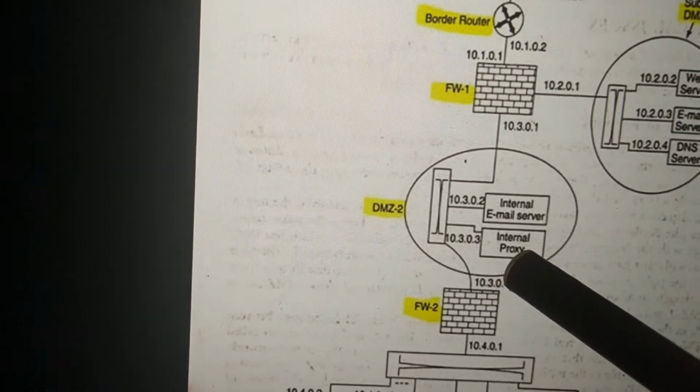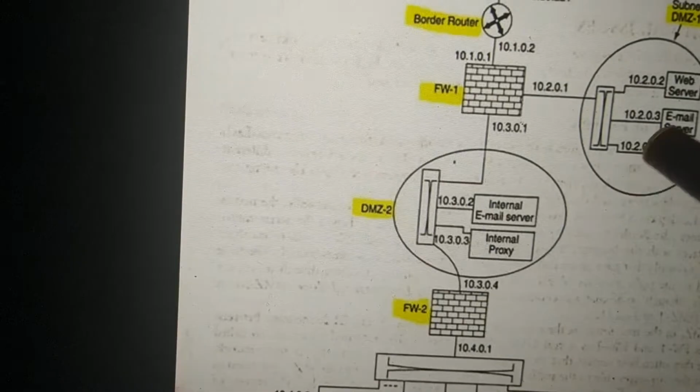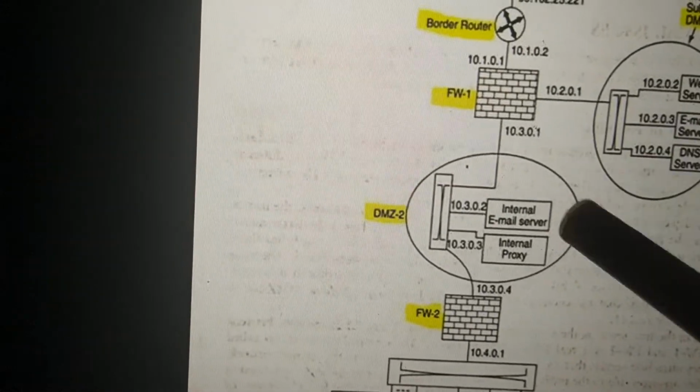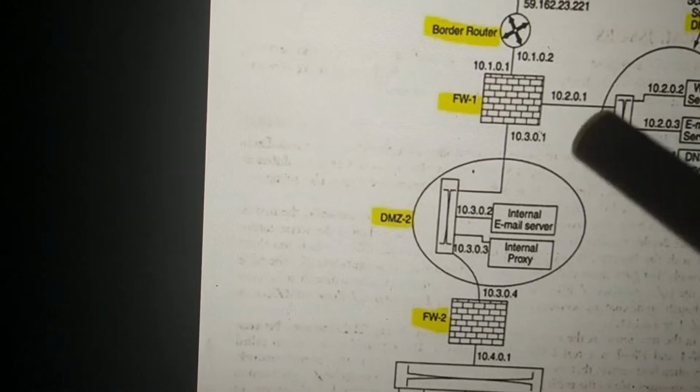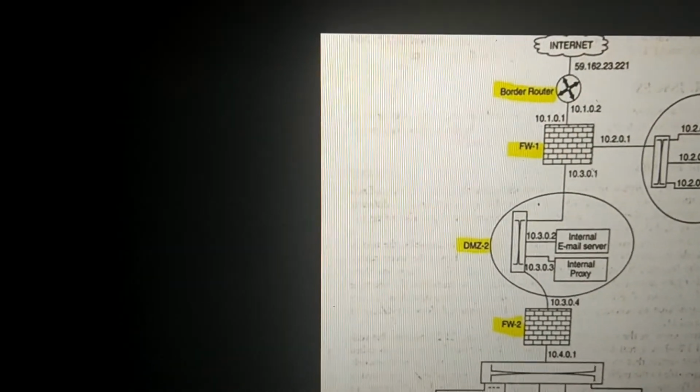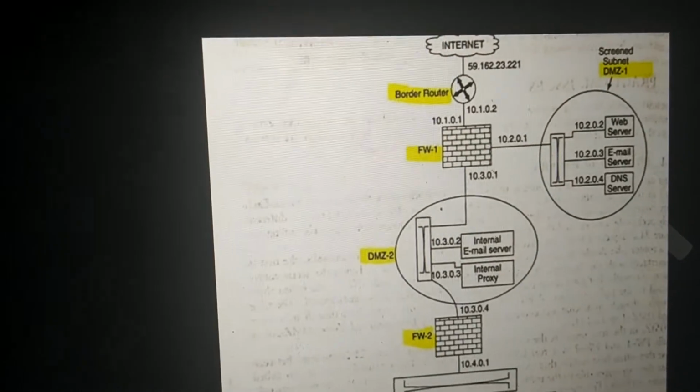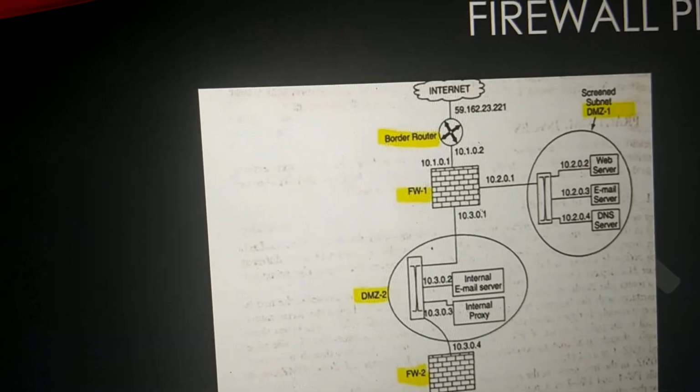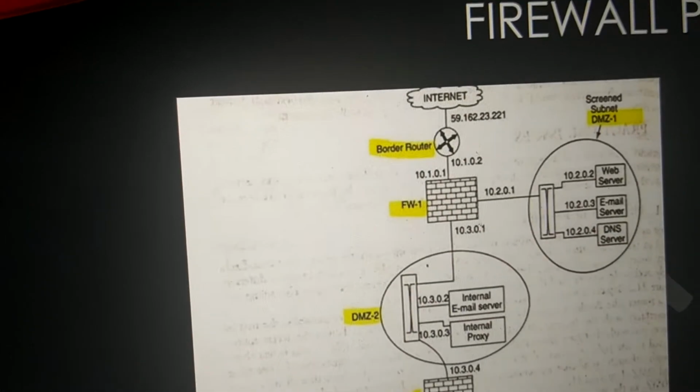The internal proxy server is going to check the contents of the web page, and if any malicious content is found, the web page will be discarded, else it will be forwarded to the person who has requested it within the organization. So this is an example of how transfer of packets happens within the organization. We have briefly understood what it is.